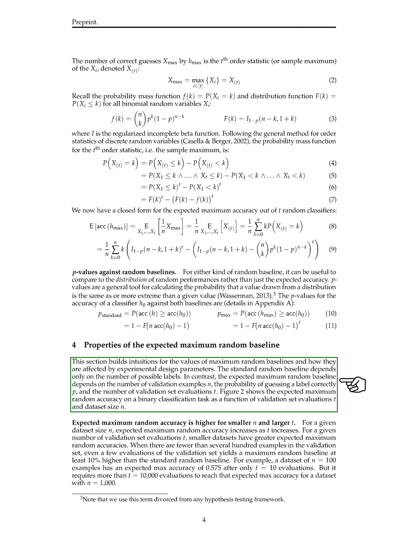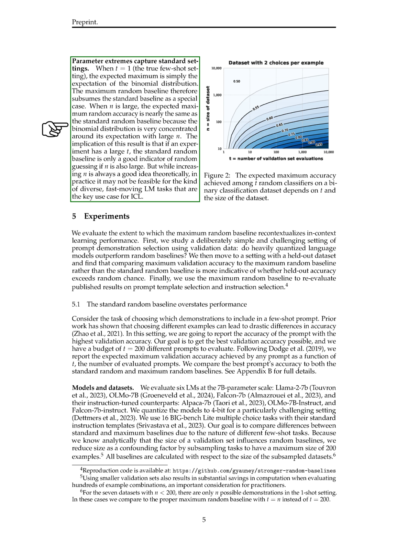The expected maximum random accuracy depends on the number of validation examples, the probability of guessing correctly, and the number of validation set evaluations. It tends to be higher for smaller datasets and larger probabilities of correct guessing. The expected maximum random accuracy increases with more evaluations and is significantly higher than the standard random baseline for small datasets. The standard random baseline becomes a special case of the maximum random baseline in certain scenarios. In summary, we have explored different aspects of overfitting to the evaluation set, permutation tests for classification, random baselines, and properties of the expected maximum random baseline.